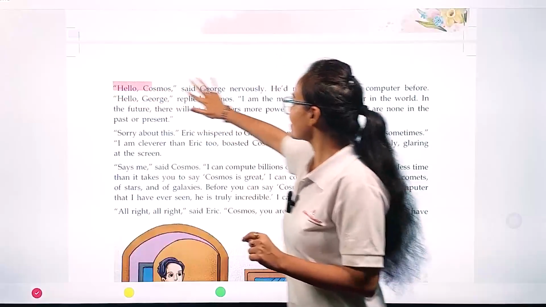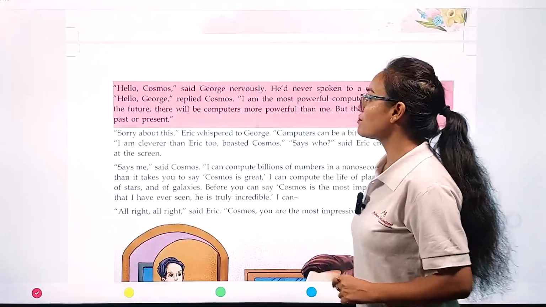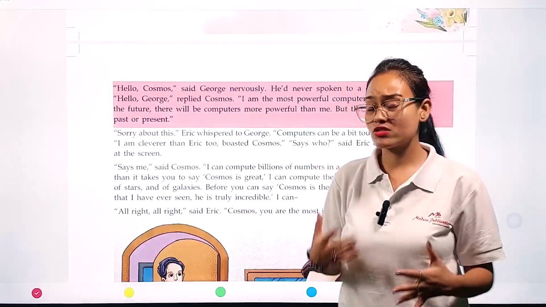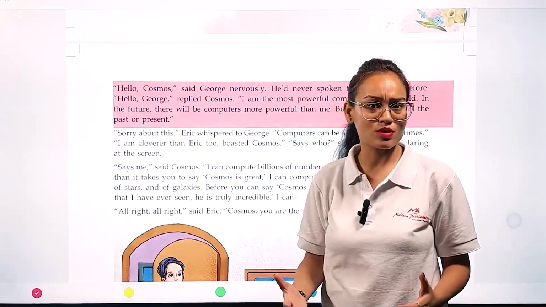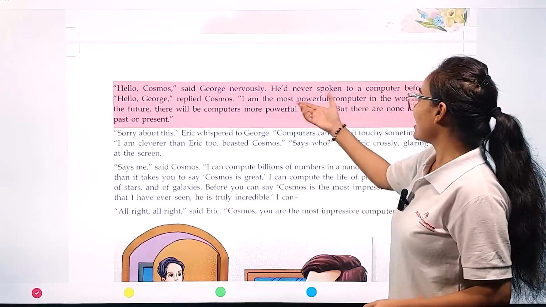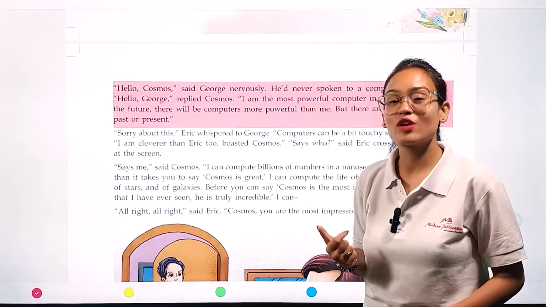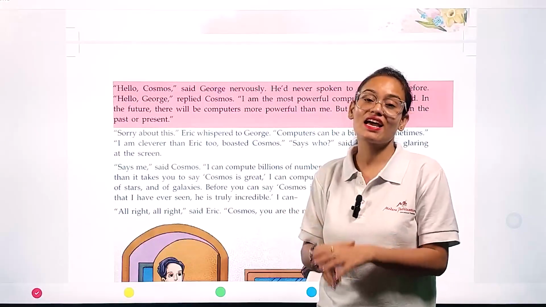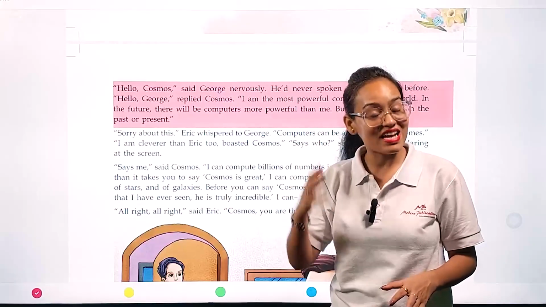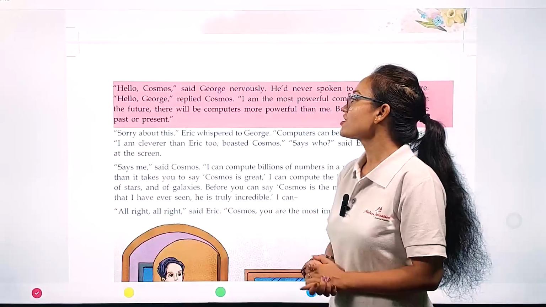"Hello, Cosmos," said George nervously. He had never spoken to a computer before. Why was George feeling nervous? Because this was the first time in his entire life that he was talking with a mechanical thing. "Hello, George," replied Cosmos.